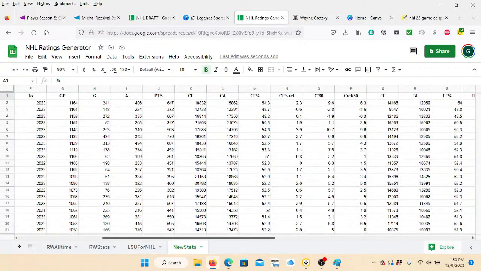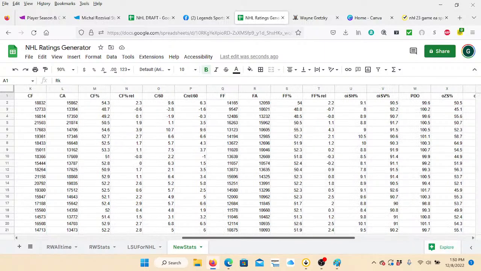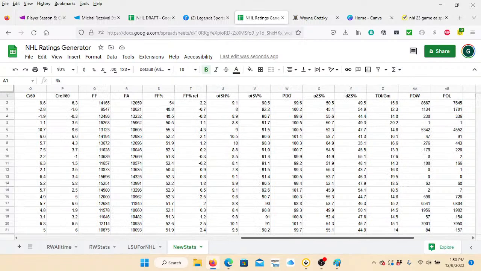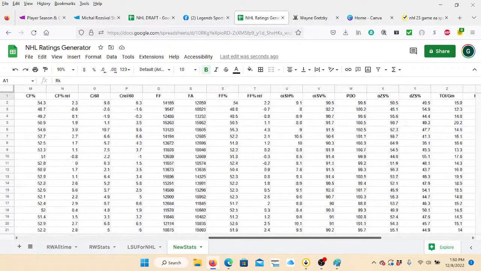So now you've got stuff like Corsi and Fenwick, which I don't really use here because I feel like more conventional data and raw stats kind of get the job done more than those things do. But you'll see face-off percentage, hits, blocks, takeaways, giveaways, all these things that you don't have for the older players.